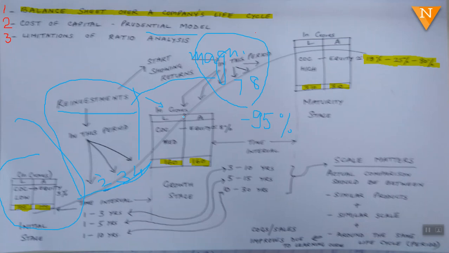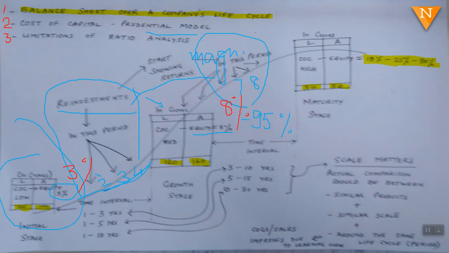But during the growth stage, you require a lot of capital. So here the equity capital also goes up, and the overall cost of capital goes up. The equity people start raising their expectations from less than 3% to 8%.